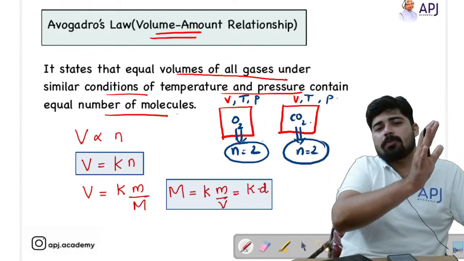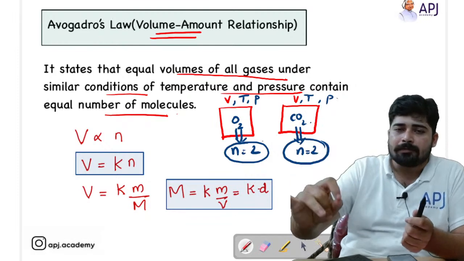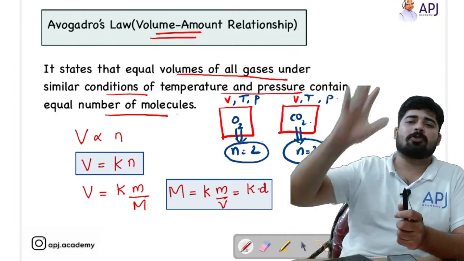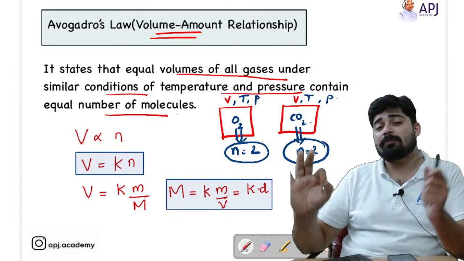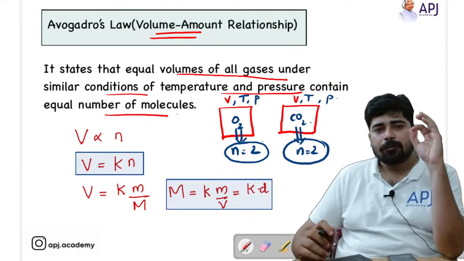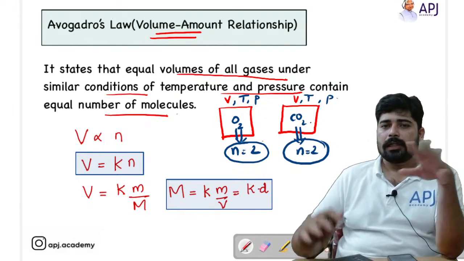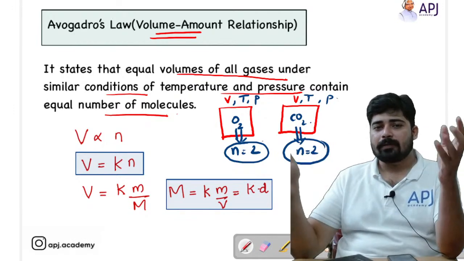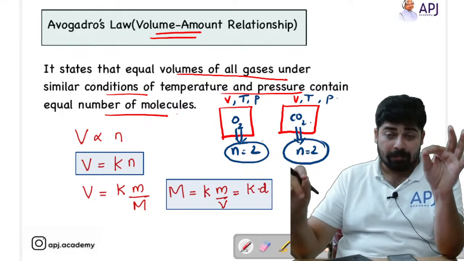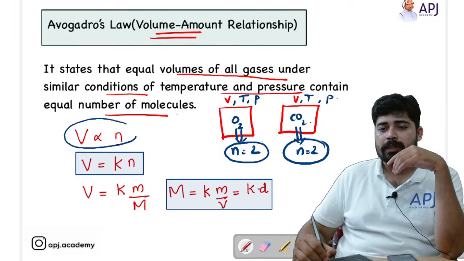If the first room contains 2 moles of oxygen, then without calculating, you can blindly say the second room will surely contain 2 moles of carbon dioxide. So that is what Avogadro's law says: under the same temperature, pressure and volume conditions, even if the gases are different, they will contain the same number of molecules or moles. That means as you increase the volume, the number of moles increases.